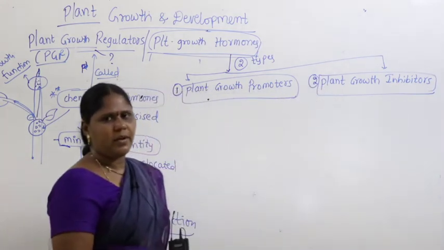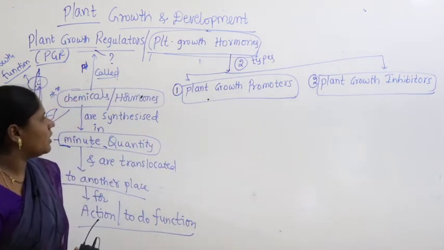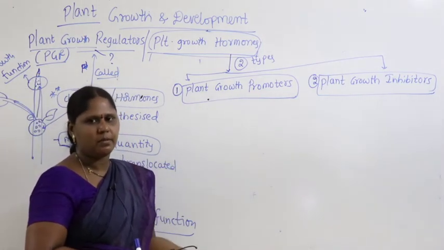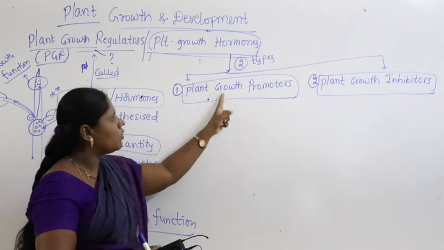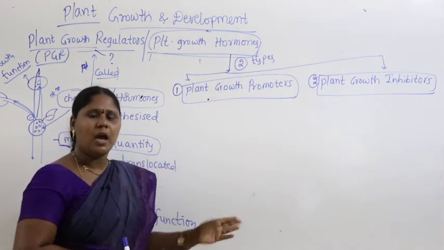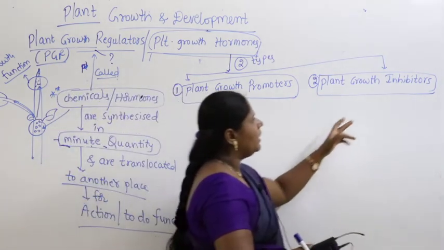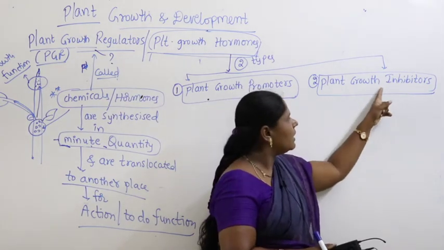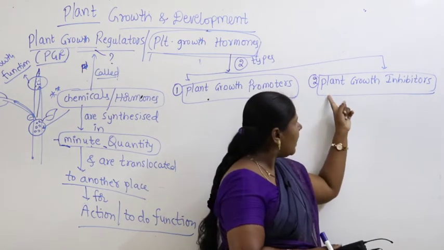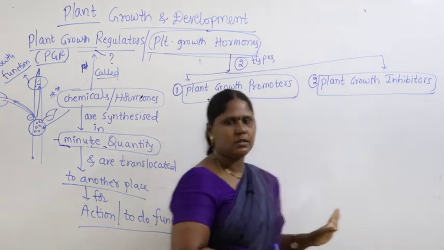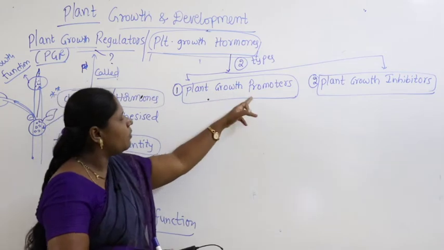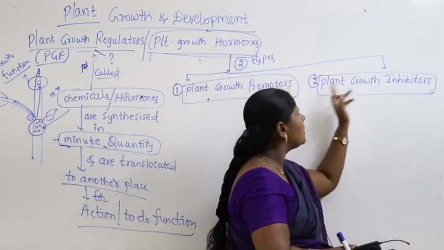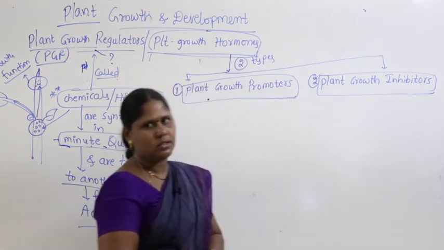Alright, they can be divided into two categories. What are they? Some promote the growth, they will make the growth happen. They are called plant growth promoters. The other category inhibits the growth, they will not allow the growth to happen. They are called plant growth inhibitors. Some promote the growth, called plant growth promoters, and some inhibit the growth, called plant growth inhibitors.